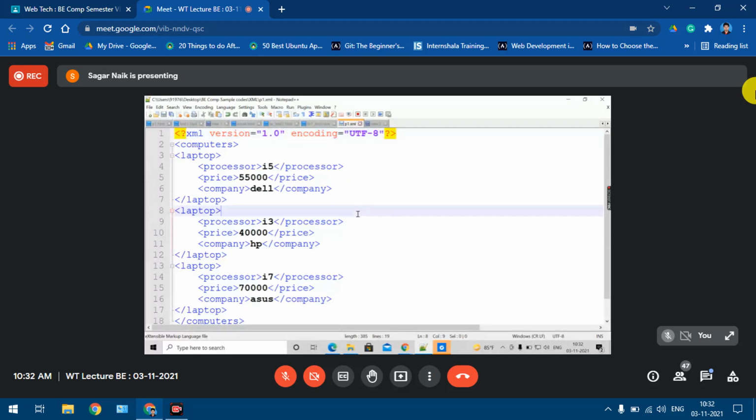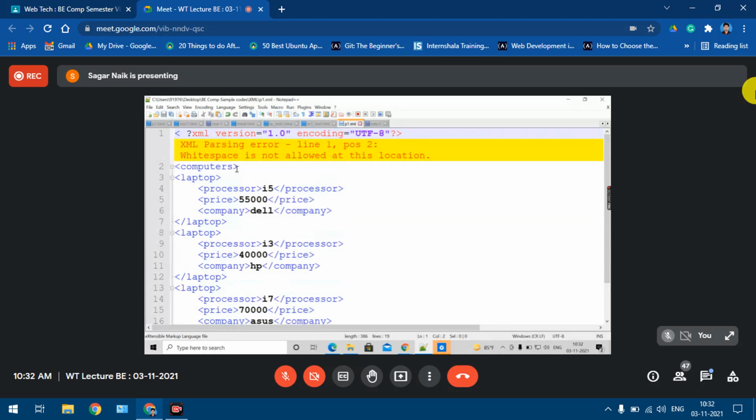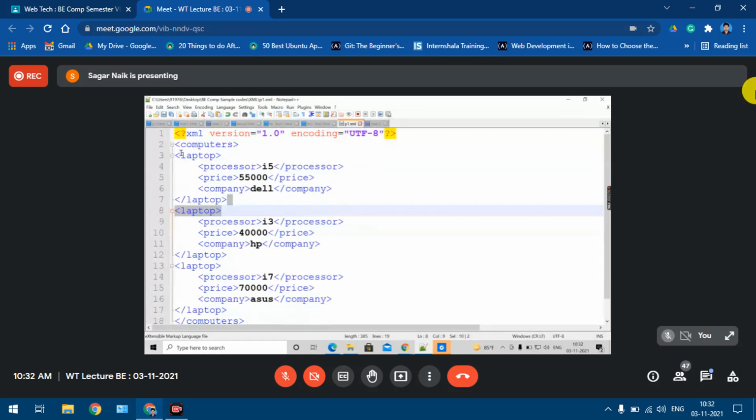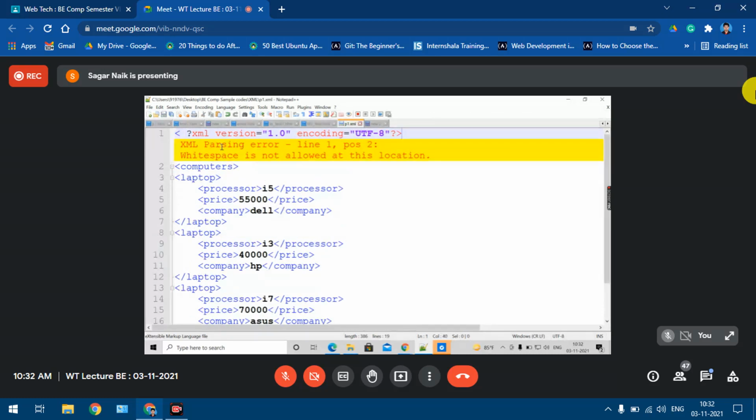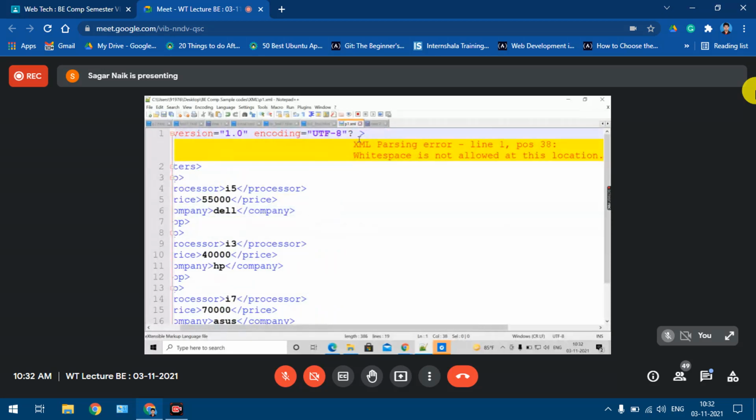Now going to the third part. Did you notice this? This is the normal way you specify the prologue. But if I put some space between this question mark and this symbol and try to save, it says it is a parsing error. So here there is no white space between this question mark and this symbol. Similarly, over there also, if I put something, it gives me the error.